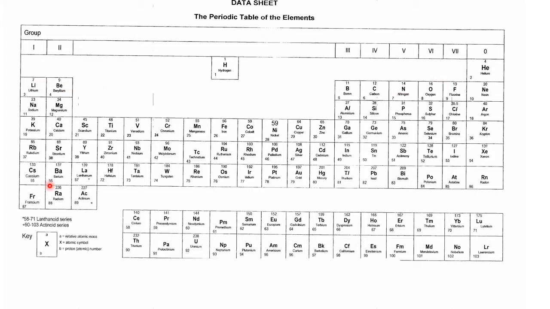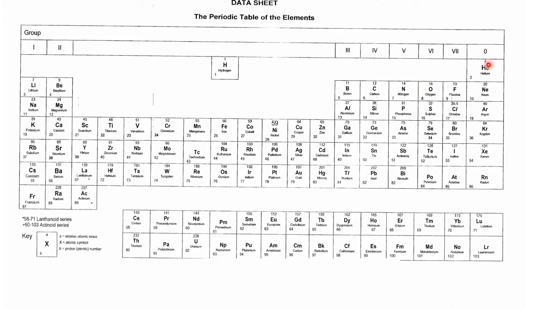Meaning that this is more reactive than this, which makes francium the most reactive element. And here, you expect this to be more reactive than this, because as you go up the group among non-metals, the reactivity increases. Also, when you are going from left to right, the reactivity decreases. It means this is more reactive than this, this is more reactive than this, just like that. So that's just a general feel you should have about the periodic table.